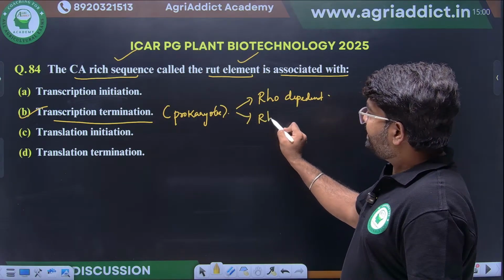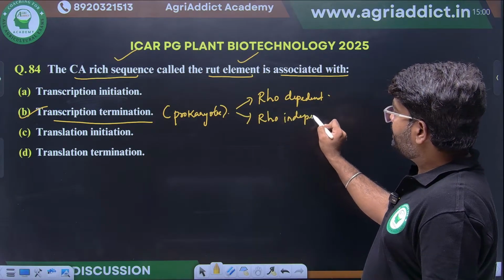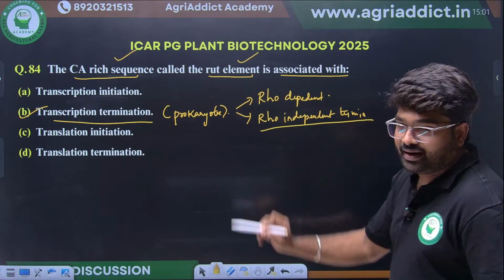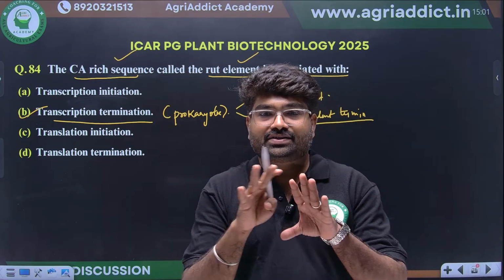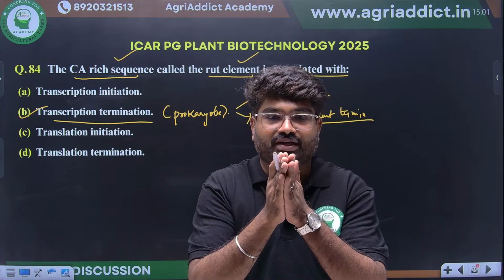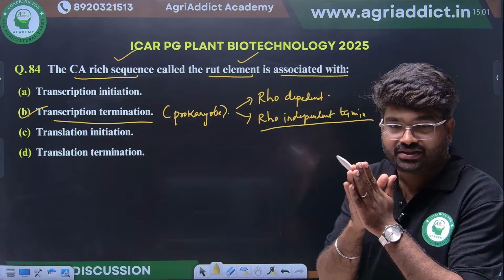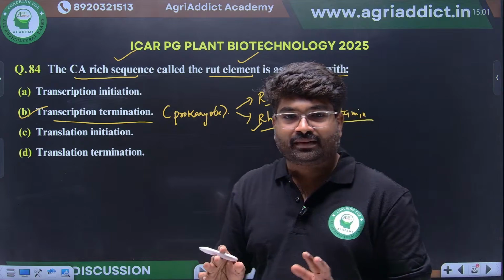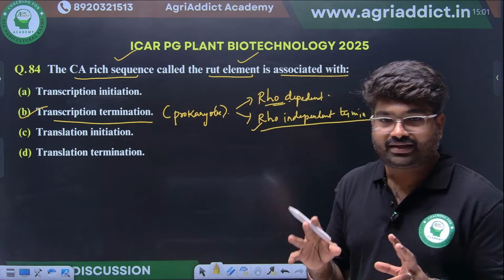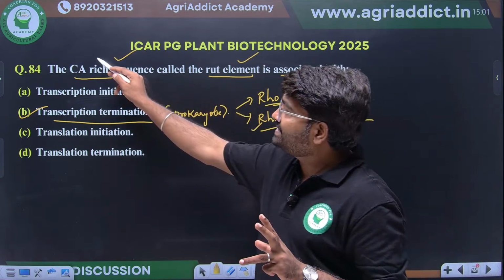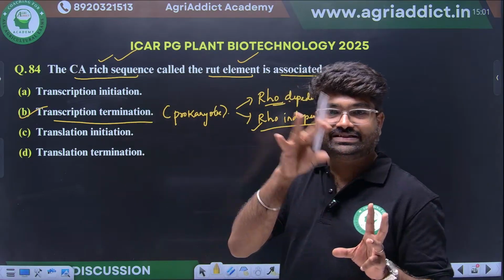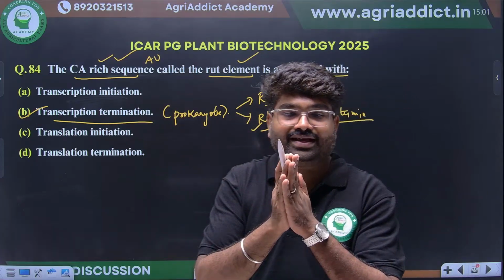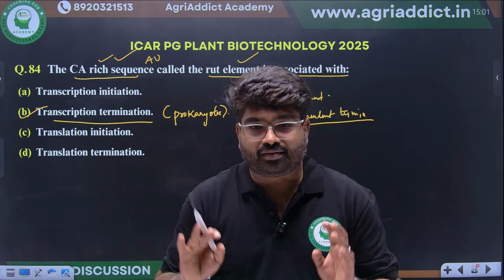Second is rho-independent termination. In rho-independent termination, there are sequences that are self-complementary to each other, and because of that, transcription termination happens. In rho-dependent termination, there is one protein, that is Rho. This will have a CA-rich sequence that leads to synthesis of an AU-rich sequence. This will form complementary pairing, helicase will come there, and it will terminate the transcription.